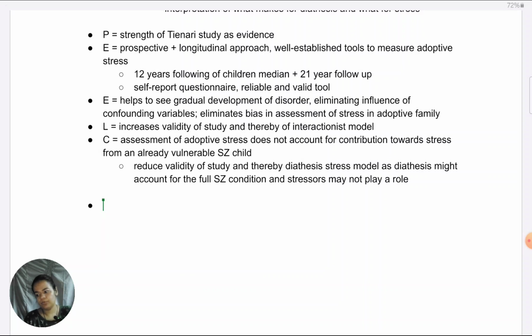A standard point that I could give here is definitely practical implications for treatment, which is key when it comes to disorders. We need treatment for the condition. If we are saying that diathesis stress is there, then many potential applications are there. The most prominent one I would say is identifying the diathesis.